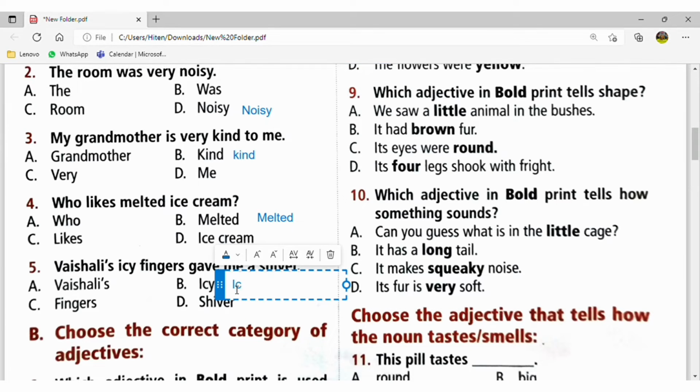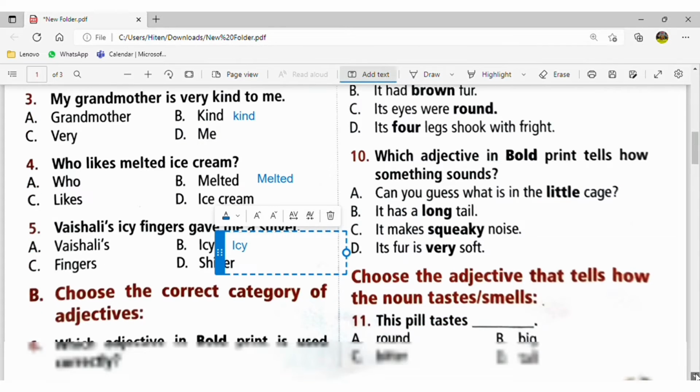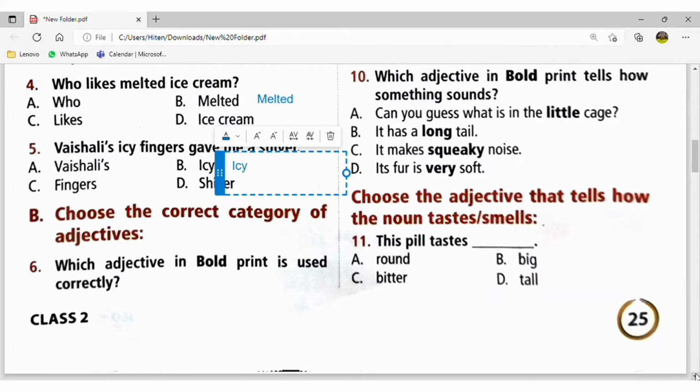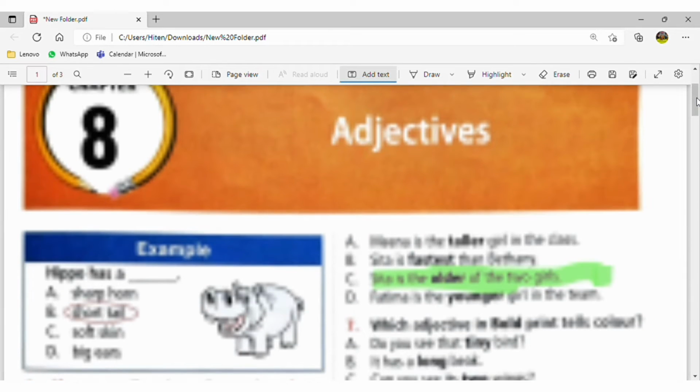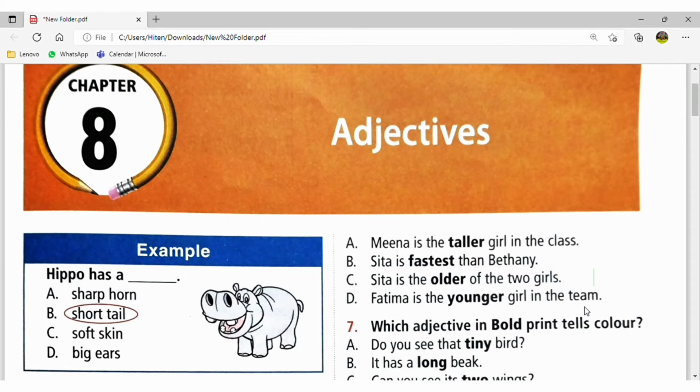Coming to the B section, it is to choose the correct category of adjectives which are in bold print. Here we will discuss all four sentences. Generally there are two kinds of comparison in the grammatical portion.